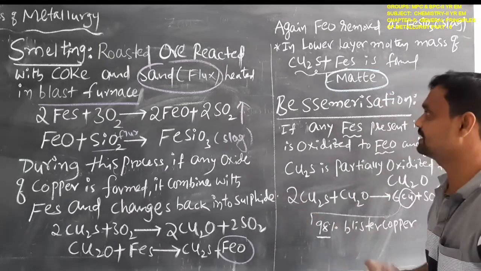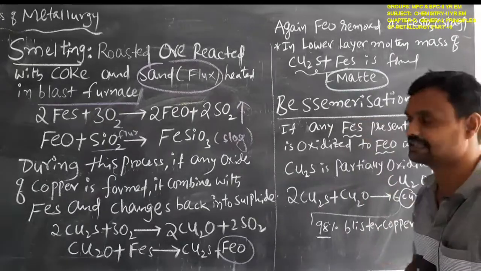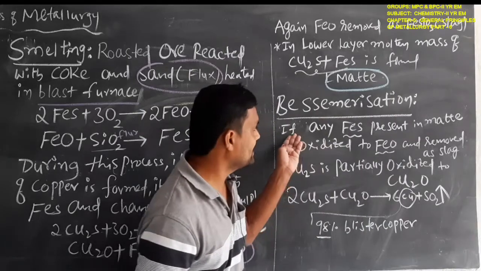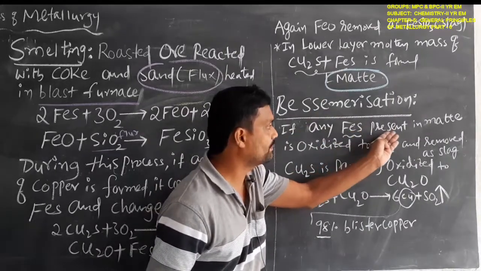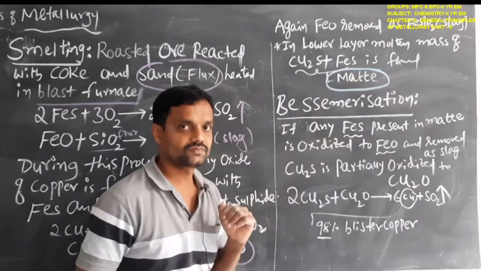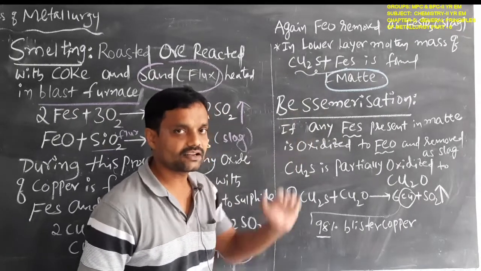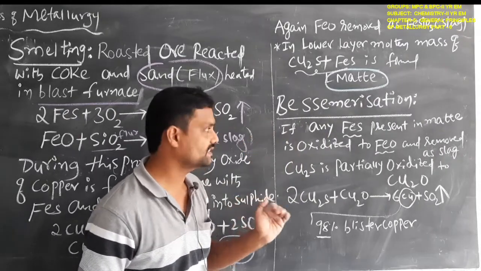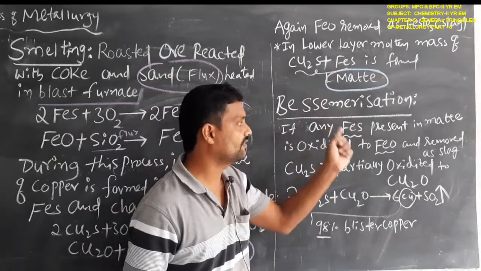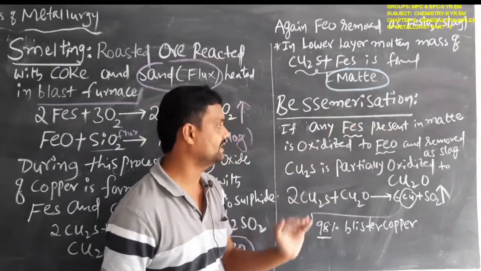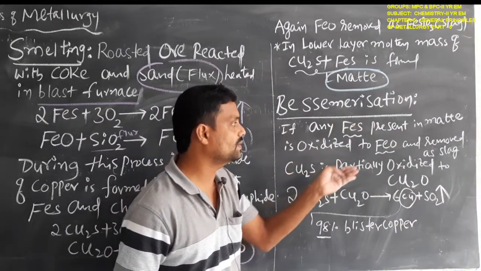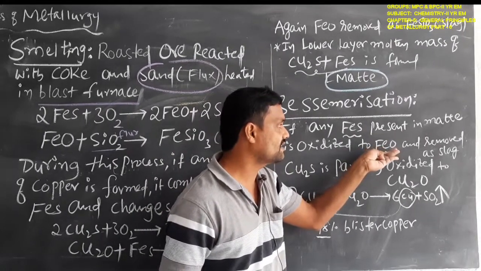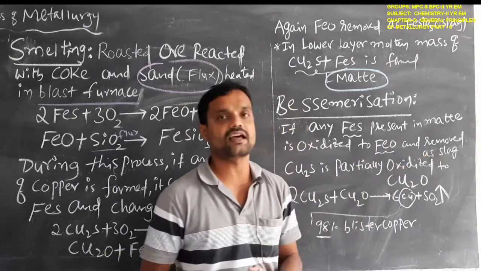So this matte mixture undergoes bessemerization. In the bessemerization process, if any iron sulfide is present in the matte, it is oxidized to iron oxide, and it is removed as slag.